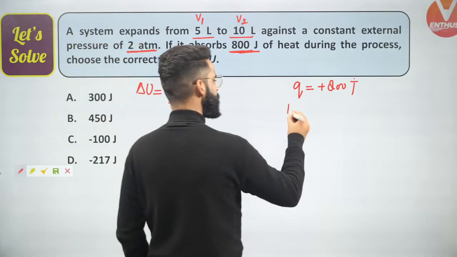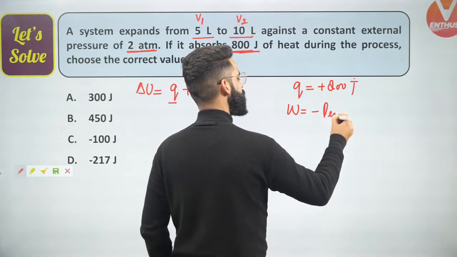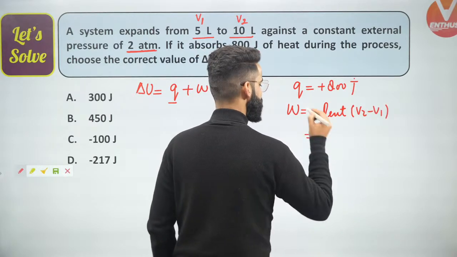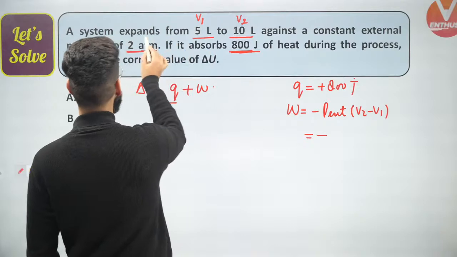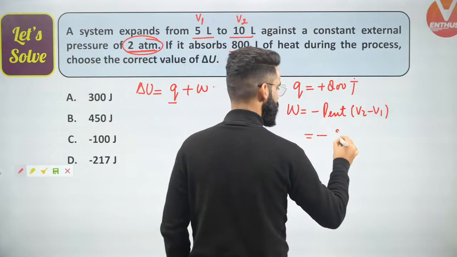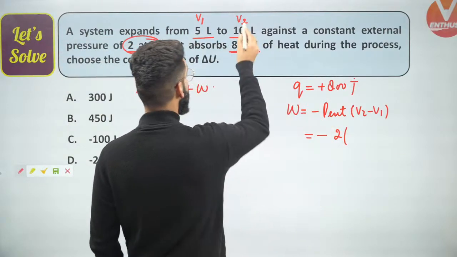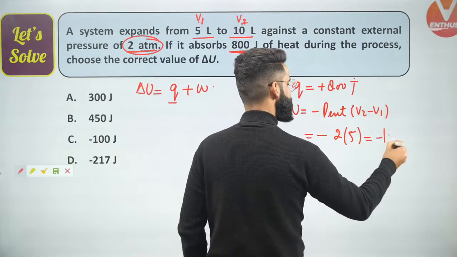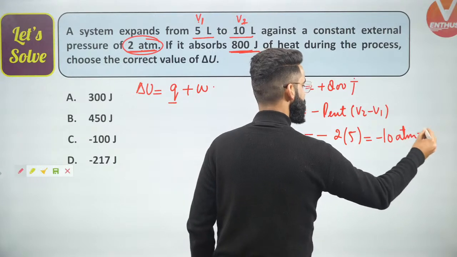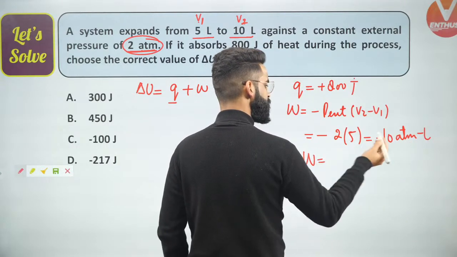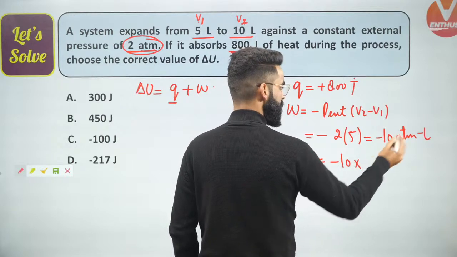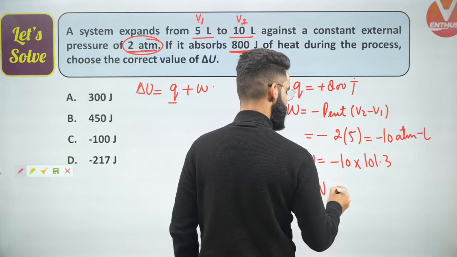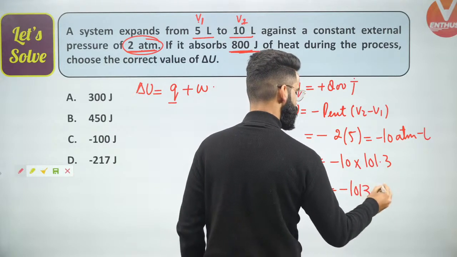Now, people, what is W? W is simply minus P external delta V. Delta V means final volume minus initial volume, right? Minus times P external is given to me as 2 atm. Yes, it's 2 atm. V2 minus V1. V2 is the final volume, V1 is the initial volume. 10 minus 5 is 5. So the value is coming as minus 10 atm liter right here. People, can I convert this into joules? Yes, minus 10 into 1 atm liter is 101.3 joules. Yes, so the W value will be coming as minus 1013 joules right here.